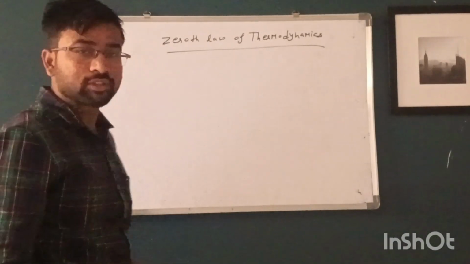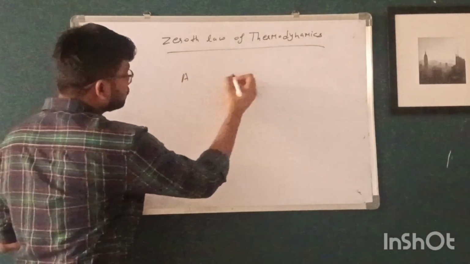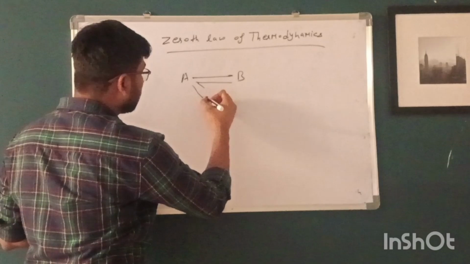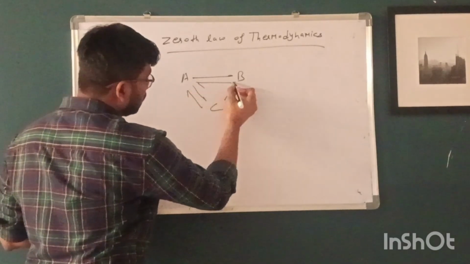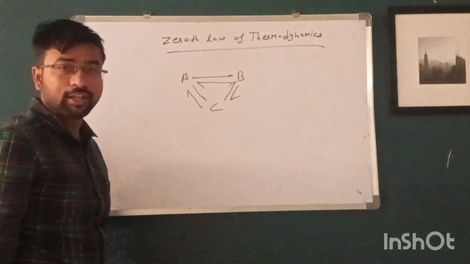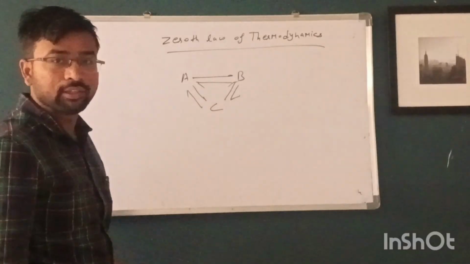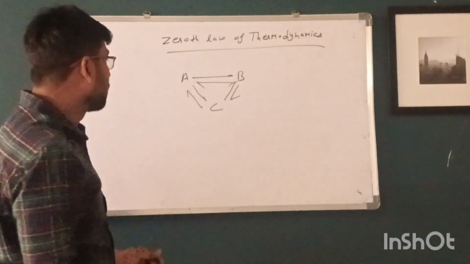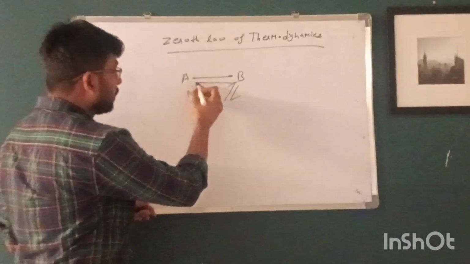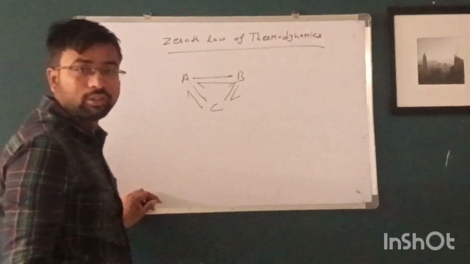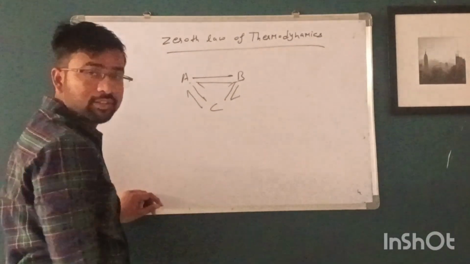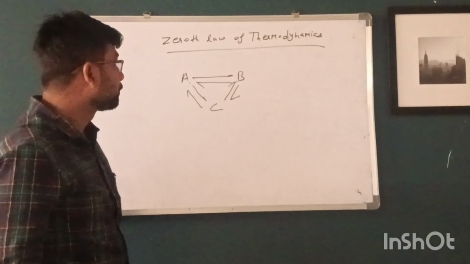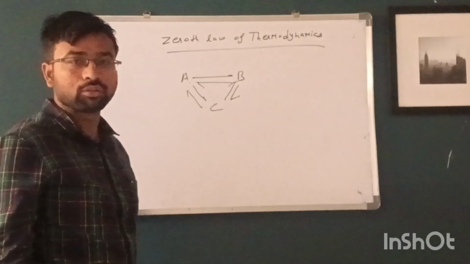Zeroth law of thermodynamics says that when two bodies A and B are in thermal equilibrium with the body C, then we can say that bodies A and B will also be in thermal equilibrium. So this is the statement of the zeroth law of thermodynamics.